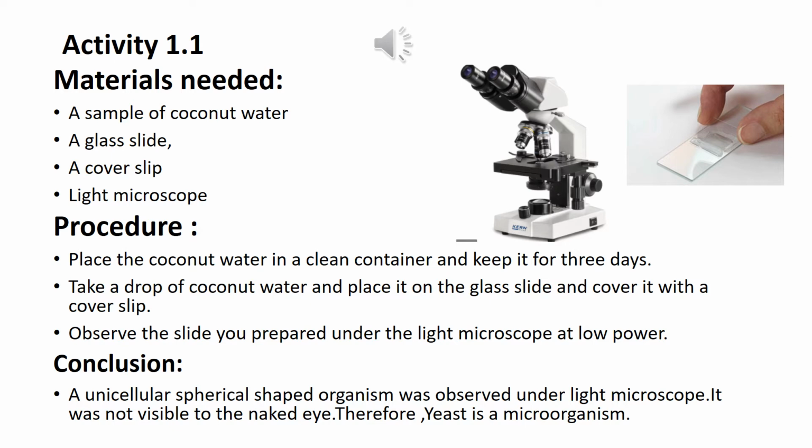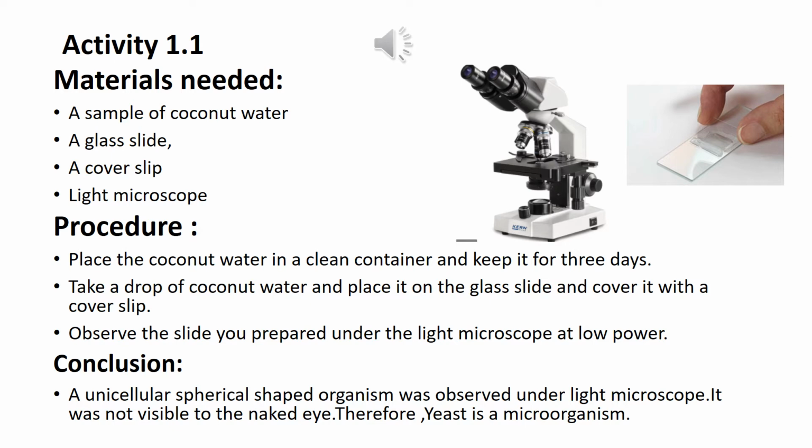You take that slide and keep it on the stage of the microscope, clip it, and then you need to observe this specimen under the low power. So then you'll observe that there are spherical shaped unicellular organisms on the slide.